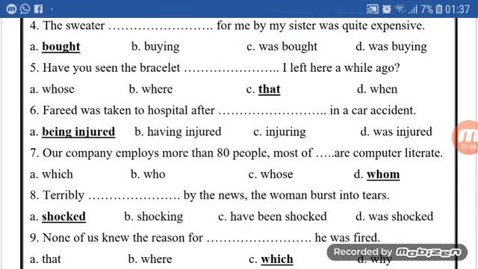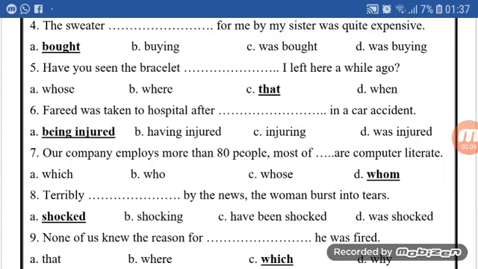Number 4. The sweater space for me by my sister was quite expensive. Here we need a participle for an object, or we need a participle for the passive voice. So we use the past participle of buy, which is bought.